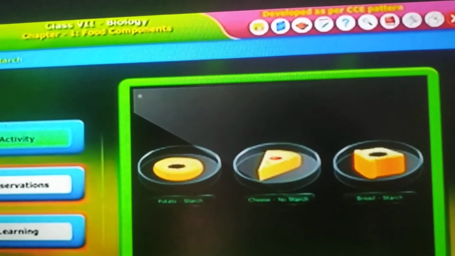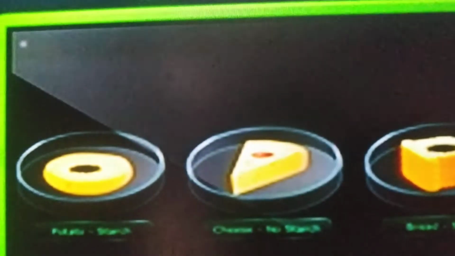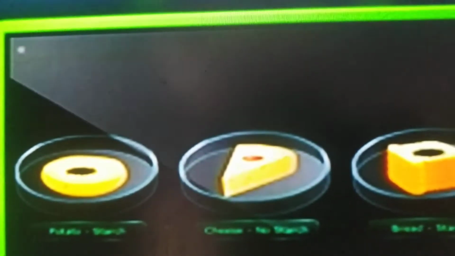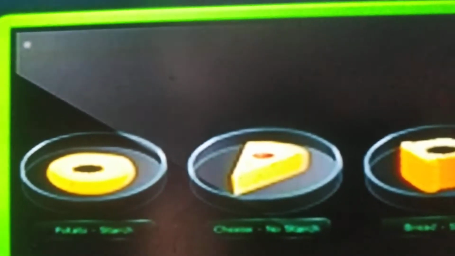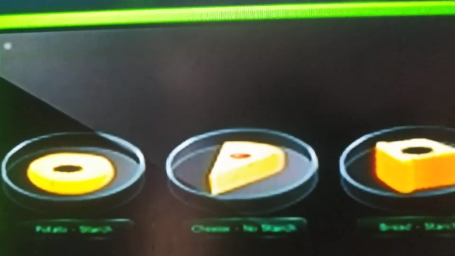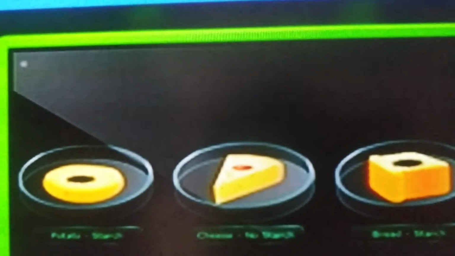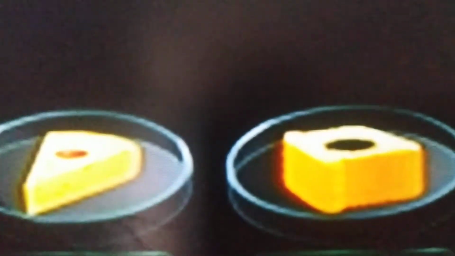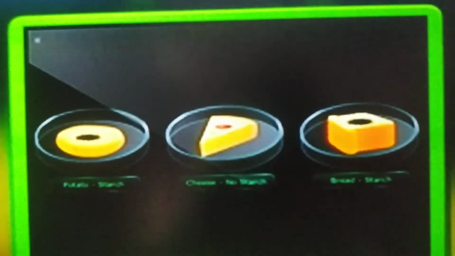What you can notice, in the first pastry dish, is that the color of iodine solution is red, but it has changed into blue-black. Can you notice? Blue-black. And in the second pastry dish, it is cheese. Cheese means junnu. We used to eat it, right? When we put a few drops of iodine solution on the cheese, it doesn't change. It remains the same as we put it. And in the third one, bread. On the bread also we can observe a blue-black color. The iodine has changed to blue-black.